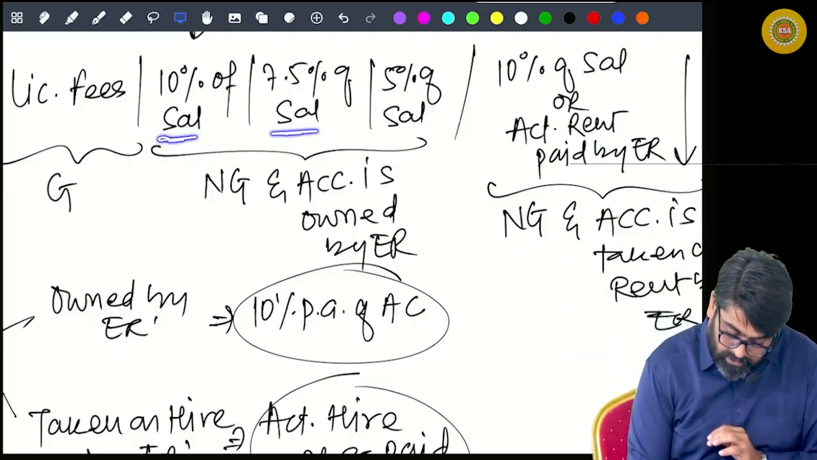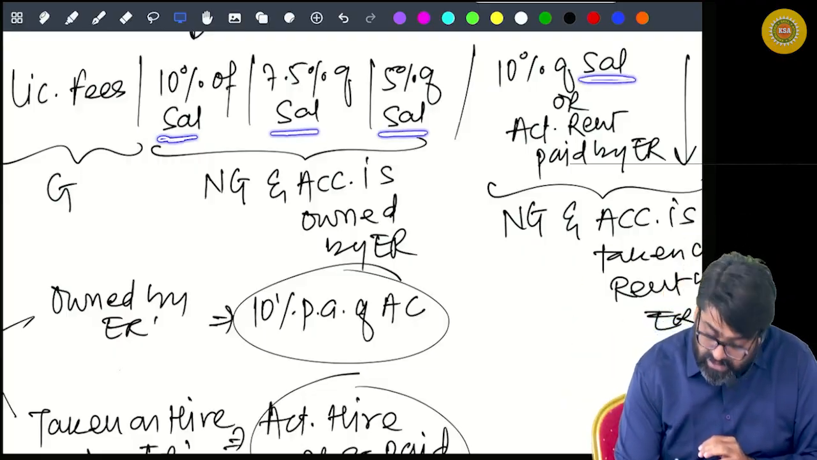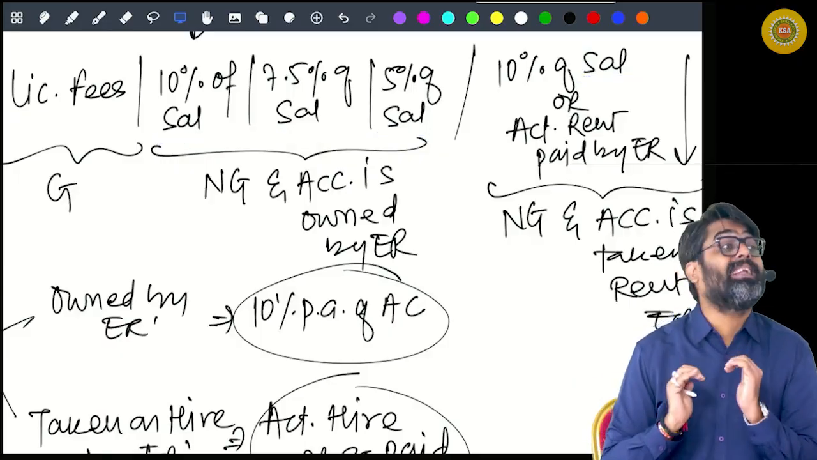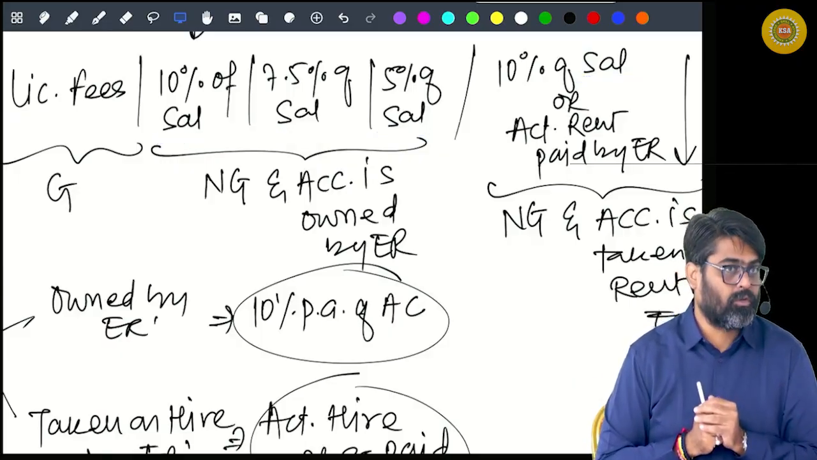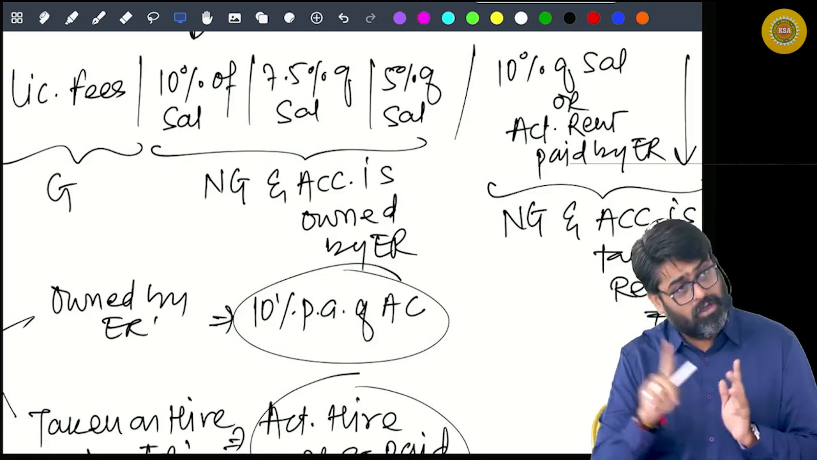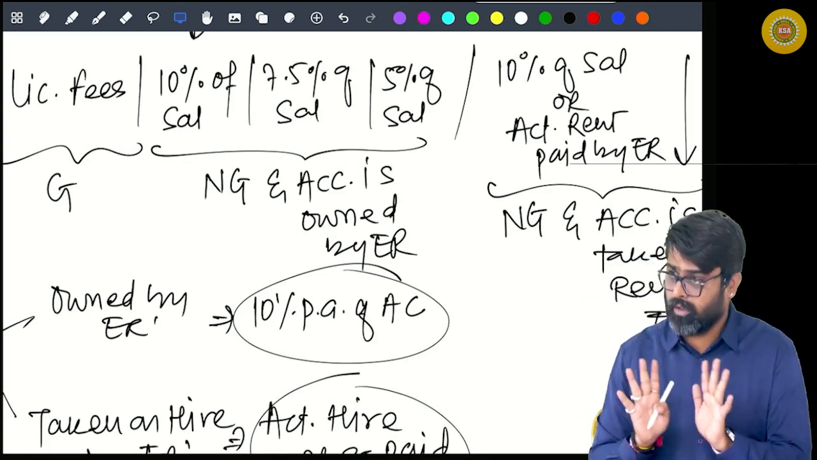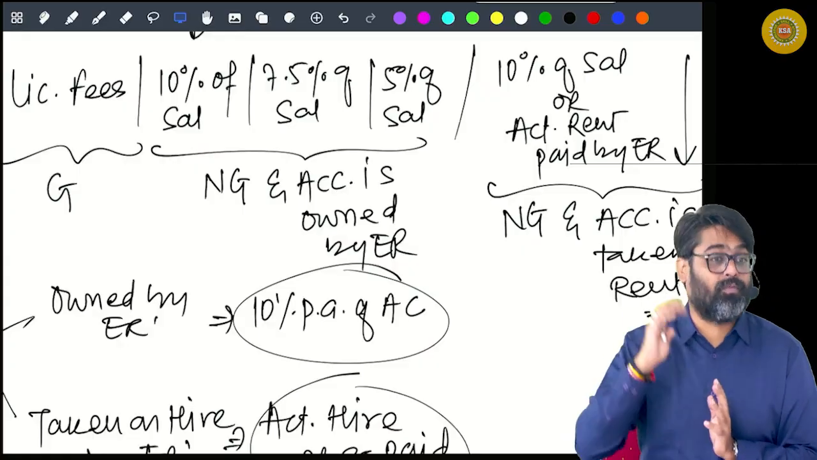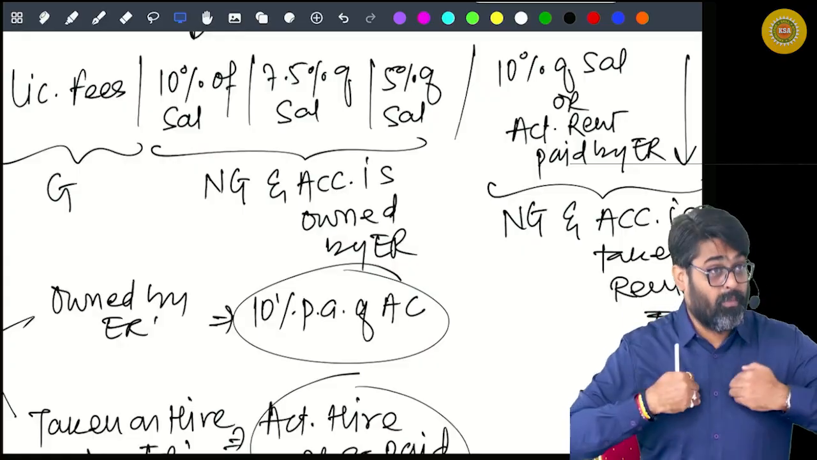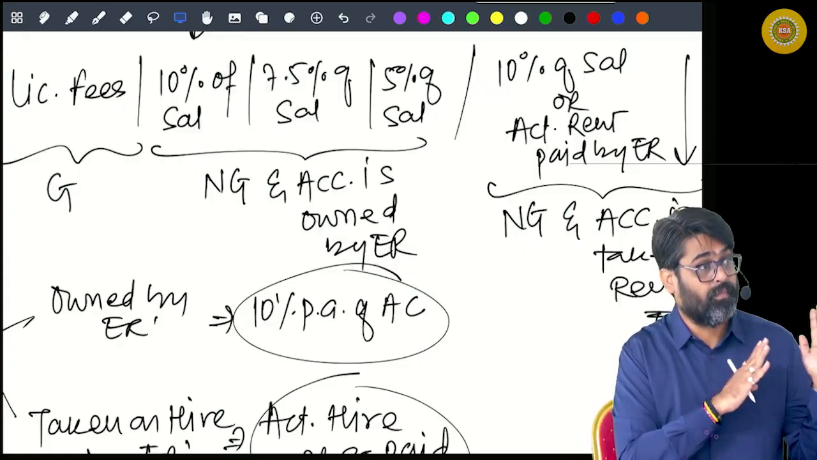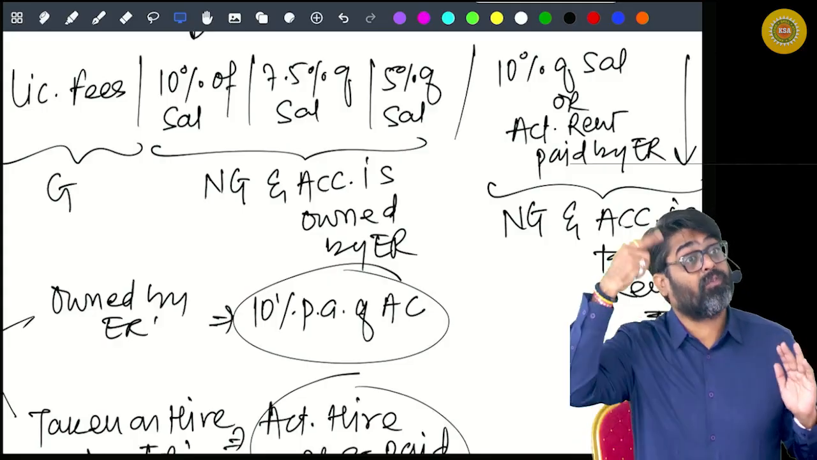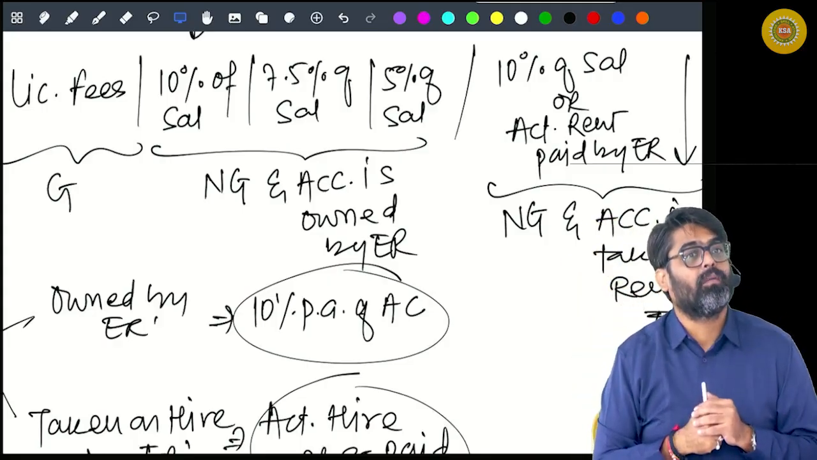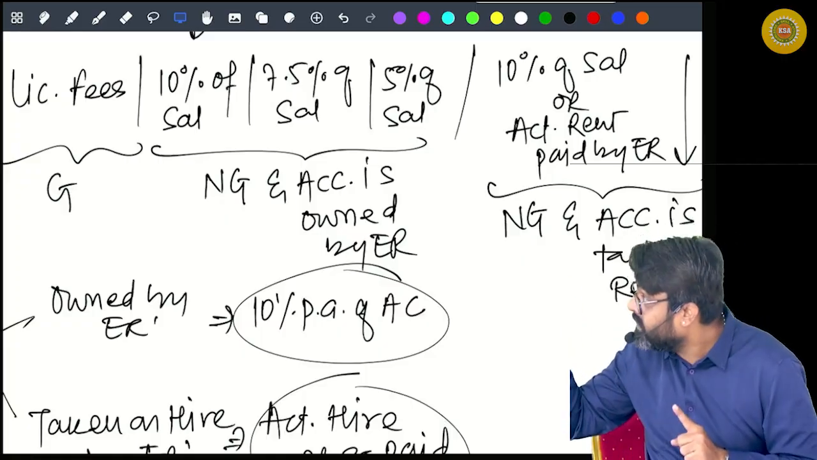This does not include DA not in terms. So if you see DA not in terms, will you include or not include? You will not include. Second, employer's contribution to provident fund in excess of 12%, it is your salary and it is taxable also. Yes or no? But don't take it as a part of this salary.